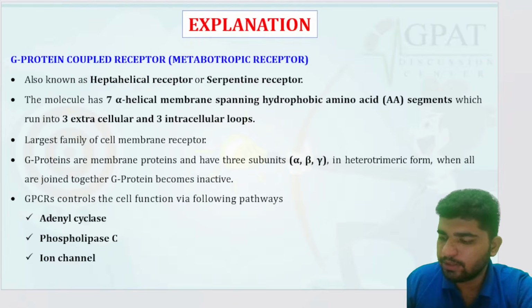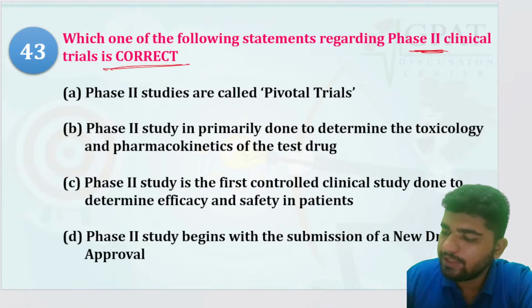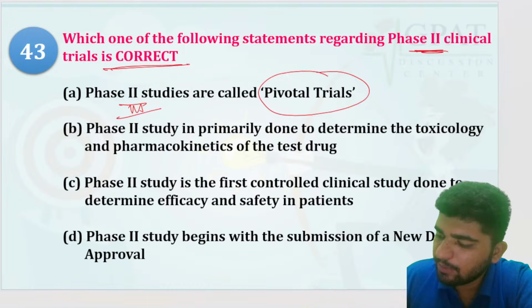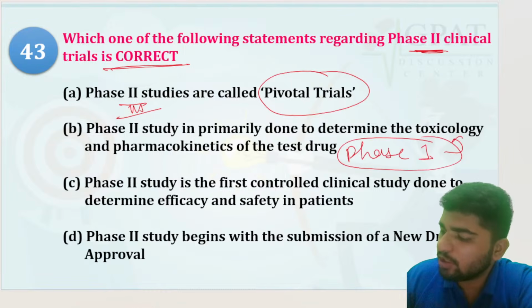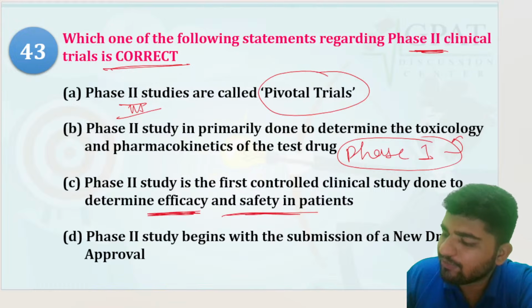Which of the following statements regarding phase 2 clinical trial is correct? Phase 2 clinical trials are pivotal trials. No, phase 3 are the pivotal trials. Phase 2 study is primarily done to determine the toxicology and pharmacokinetics of the testing drug. No, that is done in phase 1 only. Phase 2 study is the first controlled clinical study done to determine efficacy and safety in patients.